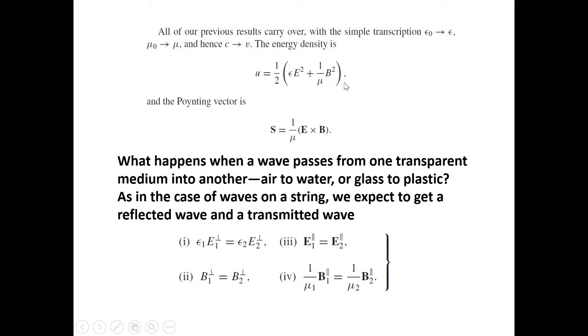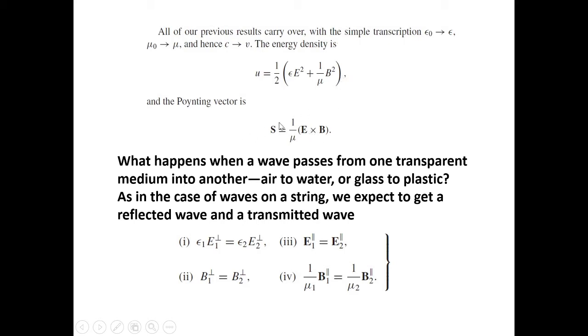All of our previous results carry over with the simple substitution: epsilon 0 goes to epsilon, mu 0 goes to mu, and hence c goes to v. This is the velocity of light, the speed in that material. The energy density is u equals 1 by 2 of epsilon E square plus 1 by mu B square. Also, the Poynting vector S equals 1 by mu E cross B. These points we have already discussed in the previous sessions.